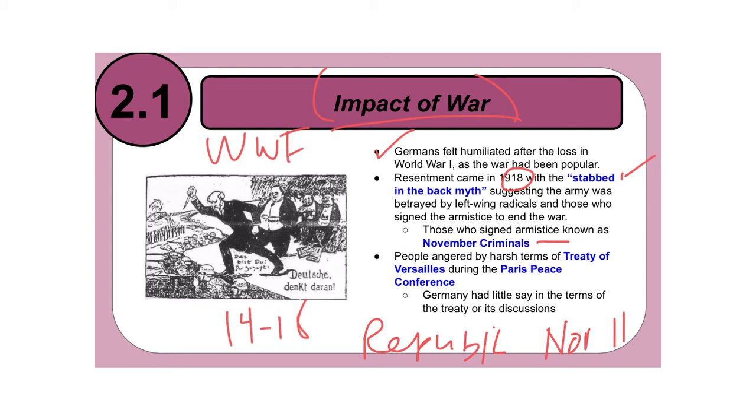And so people are angered by the harsh terms of the Treaty of Versailles, which came out at the Paris Peace Conference. And the reason why they're upset about it is because Germany was really blasted in this treaty, and Germany had very little say in any of the terms of this treaty. Literally, at the Paris Peace Conference, the Treaty of Versailles was pretty much handed to Germany, and they were told to sign it, or war could potentially resume, and Germany did not have the money or the ability to be able to continue fighting.